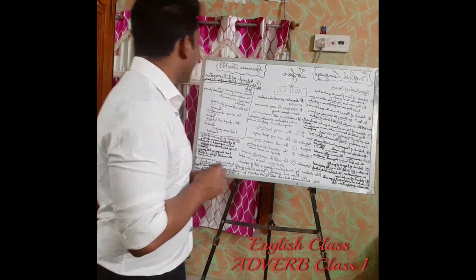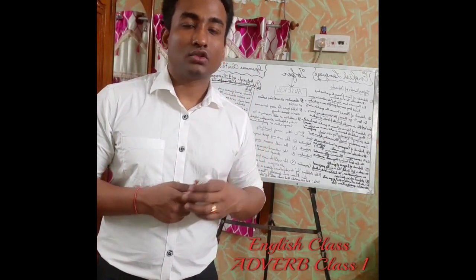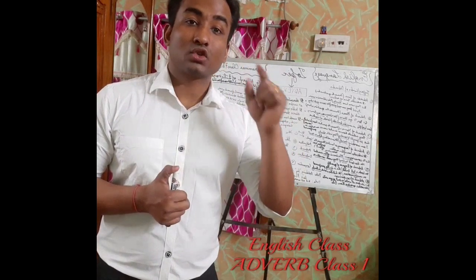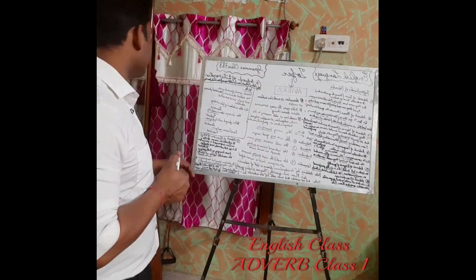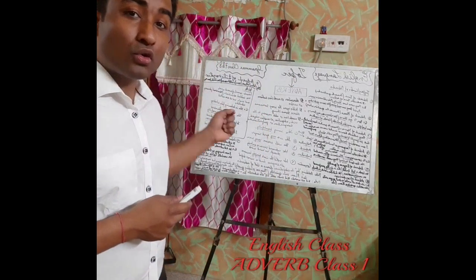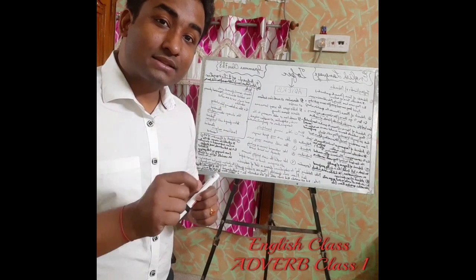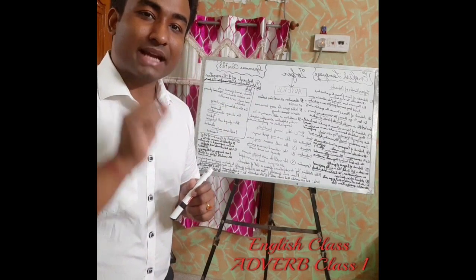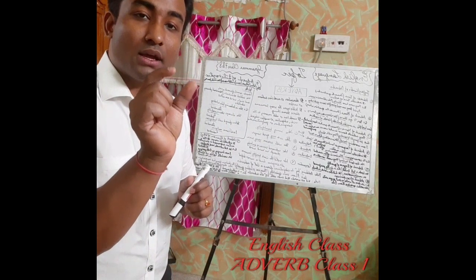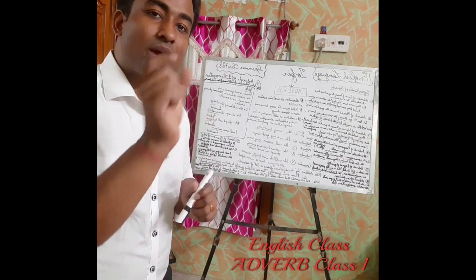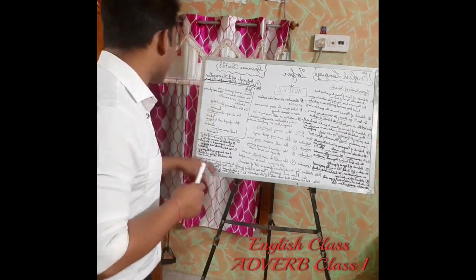John played well last year. When did John play well? John played well last year. So last year is an adverbial phrase. But if I had put only yesterday, John played well yesterday, then yesterday would have been only an adverb. But as I'm putting last year, both the words together are behaving like an adverb. That's why we have given a name, adverbial or adverbial phrases.